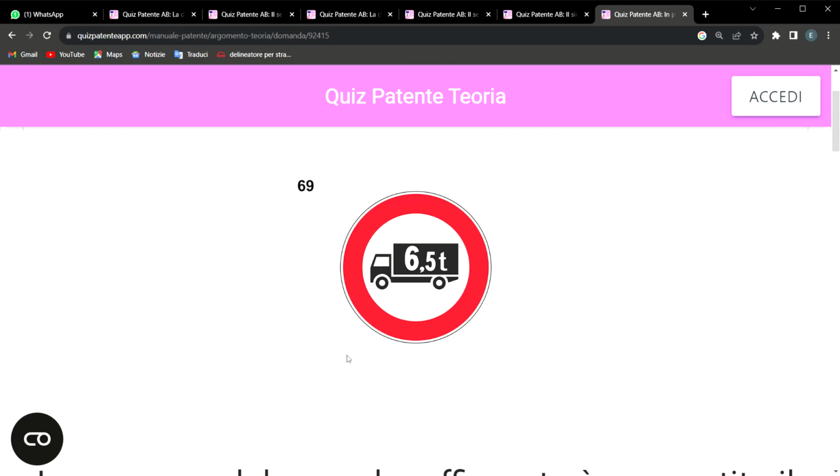These are the only vehicles permitted to transit on this road. Any vehicle with a height above 6.5 cannot transit on this road.